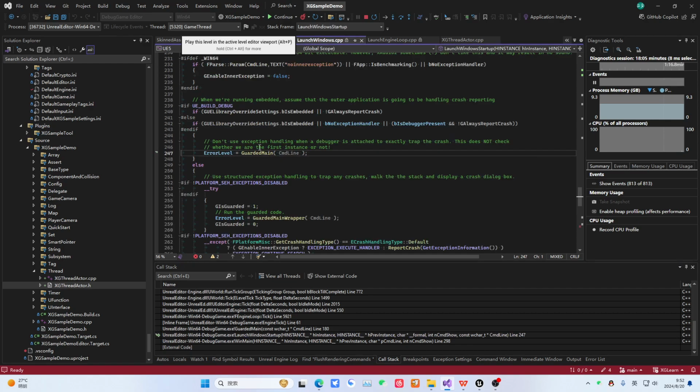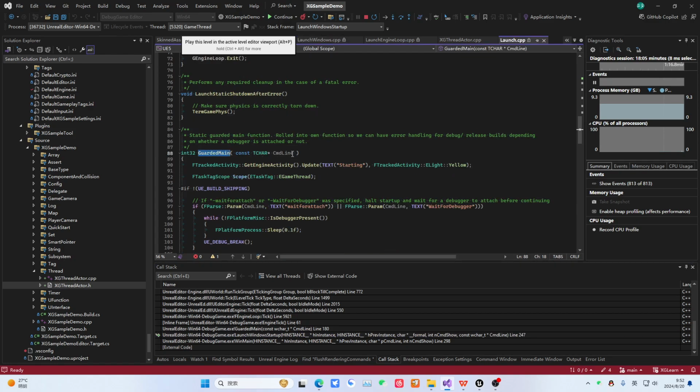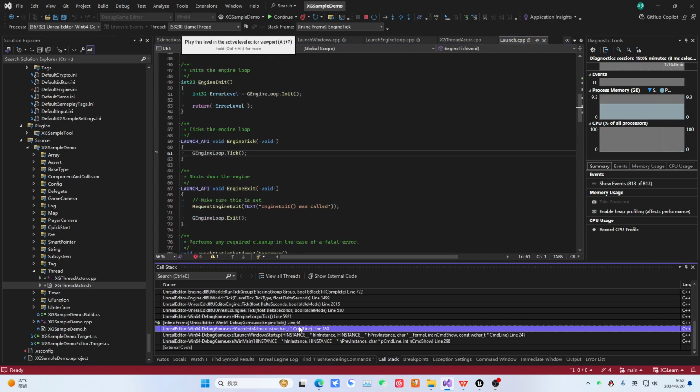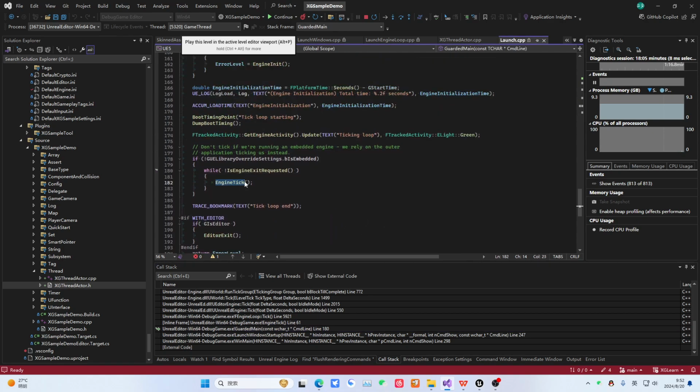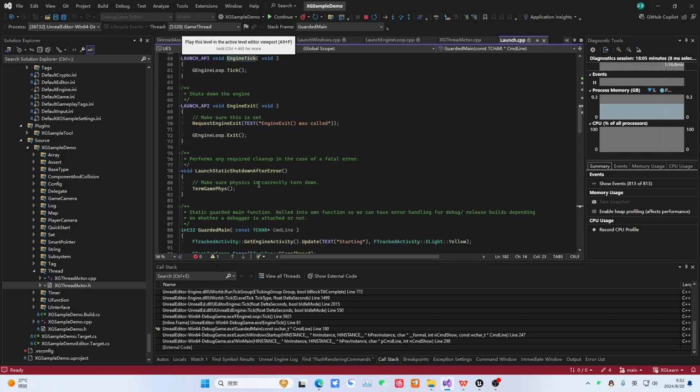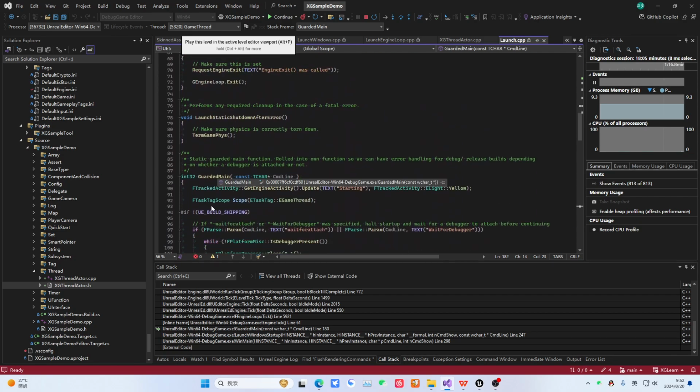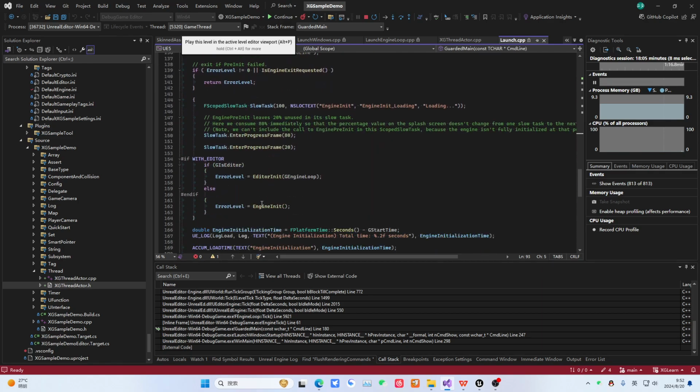Then you don't need to worry about this. When you execute to this point, the engine has actually already started. We can set a break like this. Now everything is during the engine execution process. Then after this startup comes in, there is this part. Actually, it is our main function. You can press this to take a look. We are just going through it for everyone.